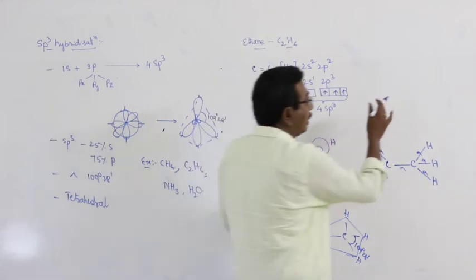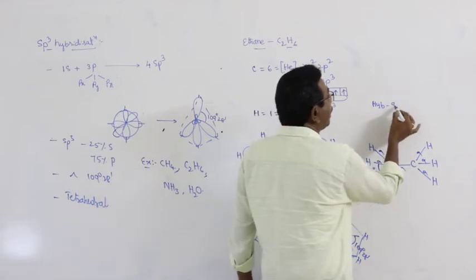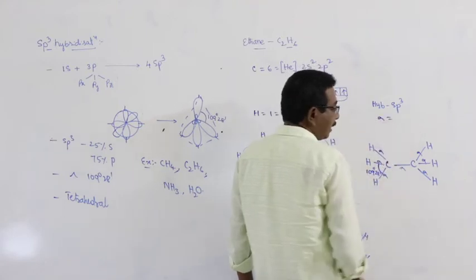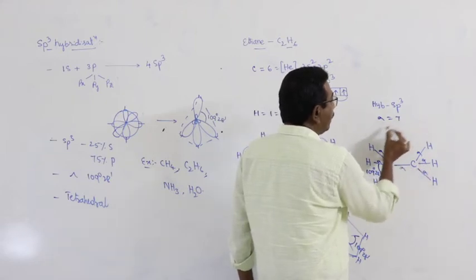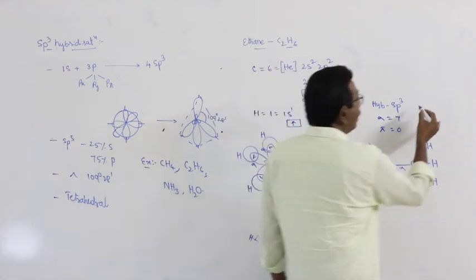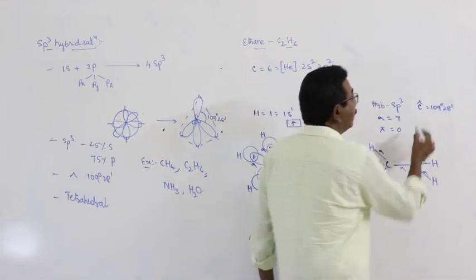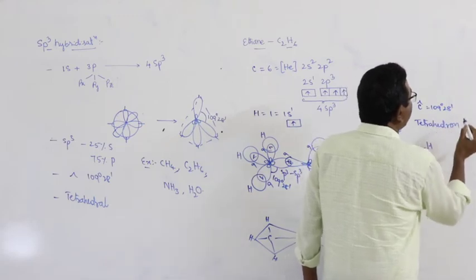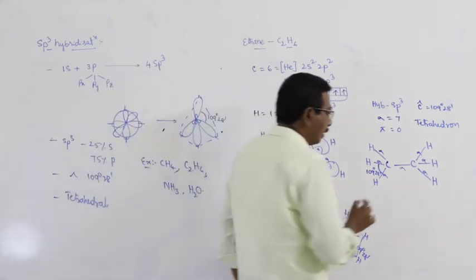Now what about the important details? Hybridization at each carbon atom is sp3. Number of sigma bonds is equal to 7. Number of pi bonds is equal to 0. At each carbon atom bond angle is 109 degrees 28 minutes. Shape of the molecule is 2 tetrahedrons joined at a corner.